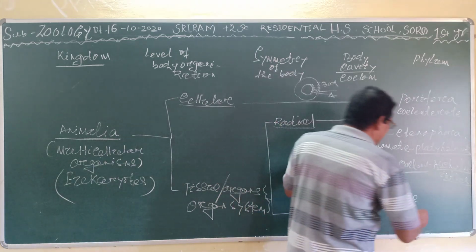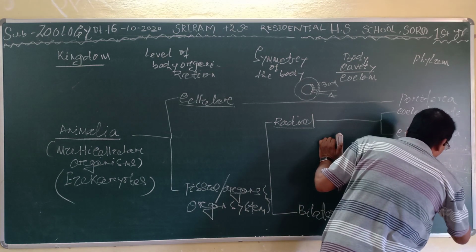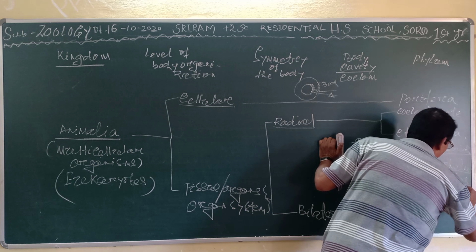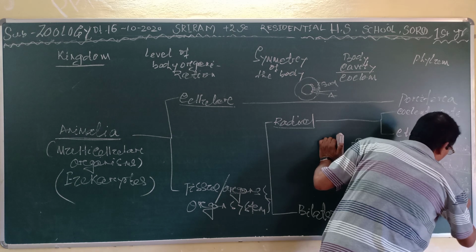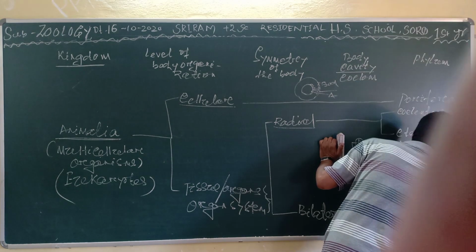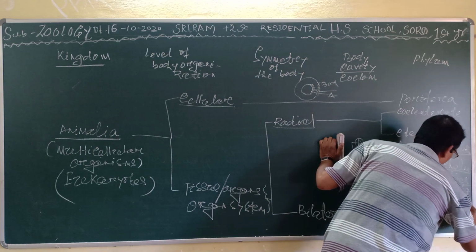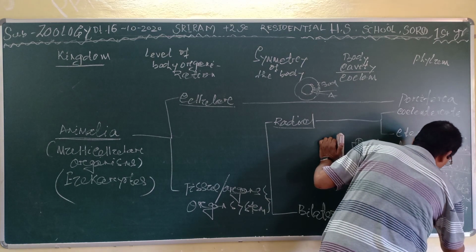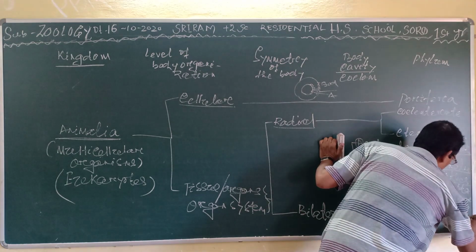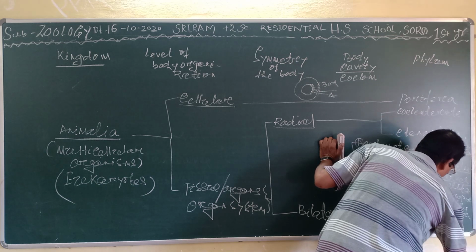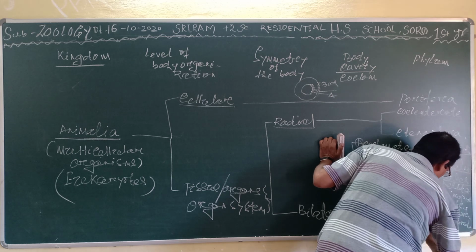Then under the coelomate, all the other phyla are present. First you come to the Annelida. Then you come to the Arthropoda. Then the Mollusca. Then the Echinodermata. Then the Hemichordata. Then the Chordata.